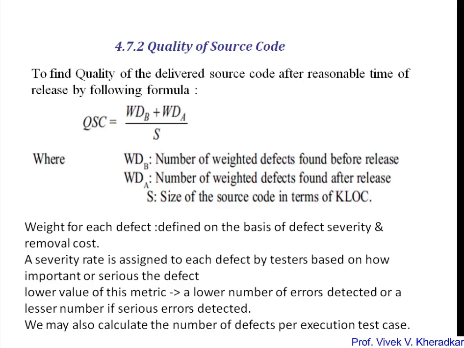Okay, the weight of each defect is defined on the basis of defect survivability and the removal cost. So obviously the weight assigned to each defect is based upon how much the defect survives and what removal cost is required for that defect. That will decide the weighted defect.